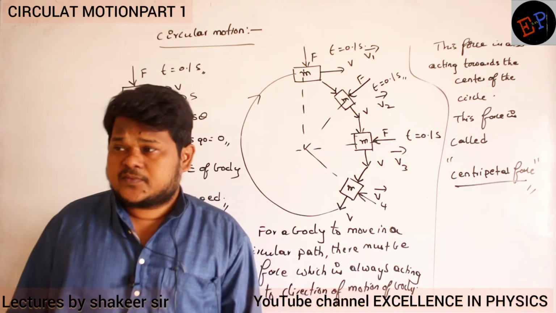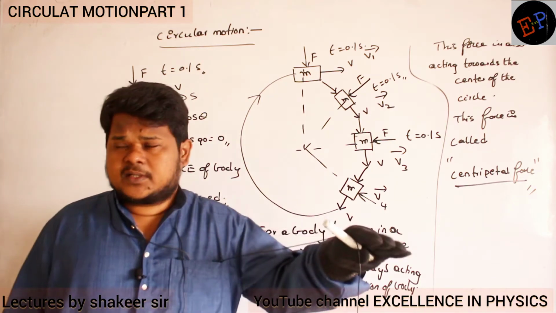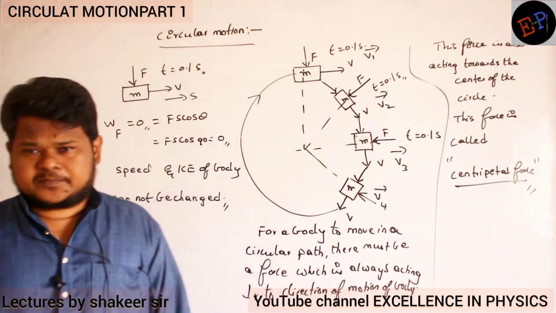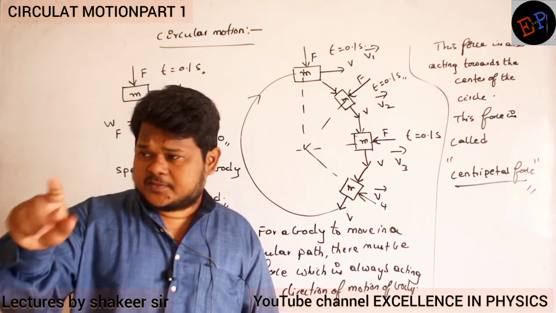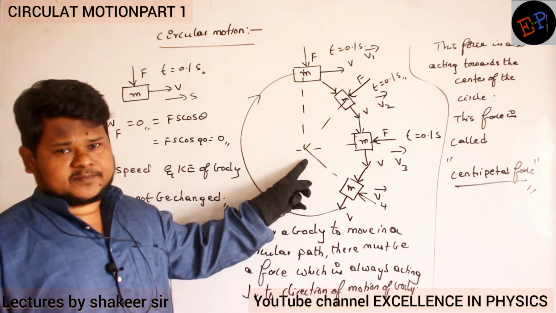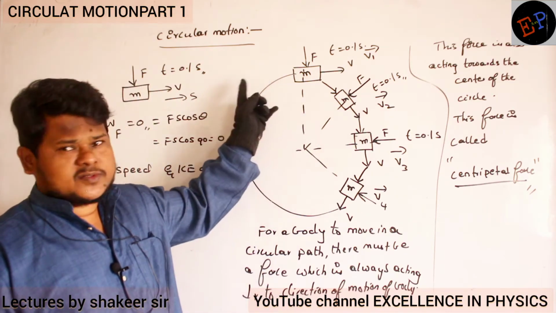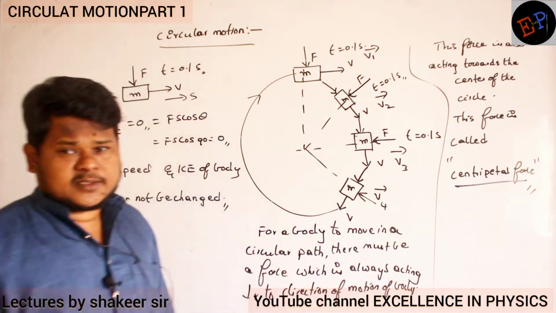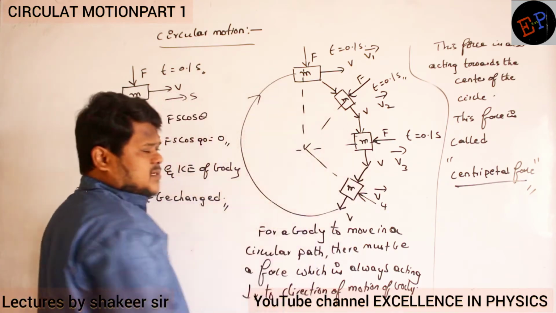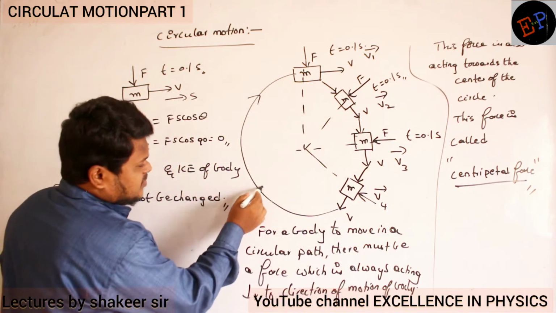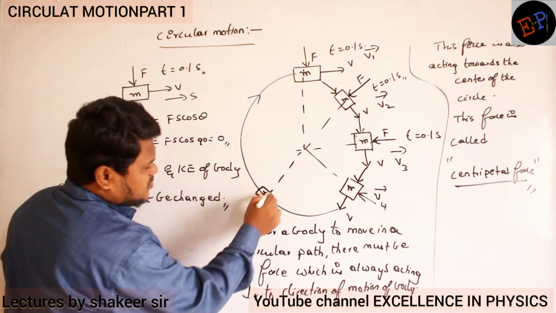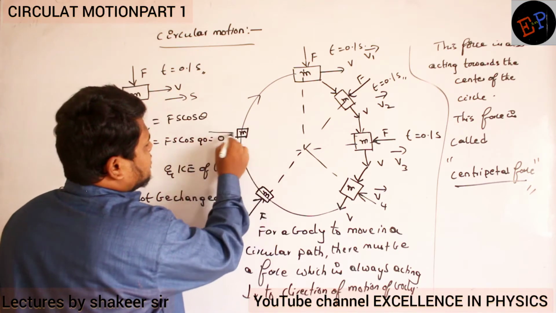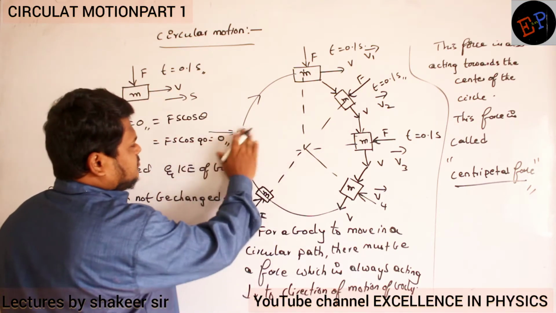And what is the nature of this force? If the body is moving in one direction, this centripetal force will always be acting at an angle of 90 degrees to the motion of the body. And when you join all the forces, all of them meet at the center of the circle. So you are able to understand the direction of this force? So this force we can call centripetal force. What is its direction? Direction is towards the center of the circle. For example, if the body is here, then the centripetal force will be in this direction. If the body is here, then the centripetal force will be in this direction, towards the center. Are you able to understand?